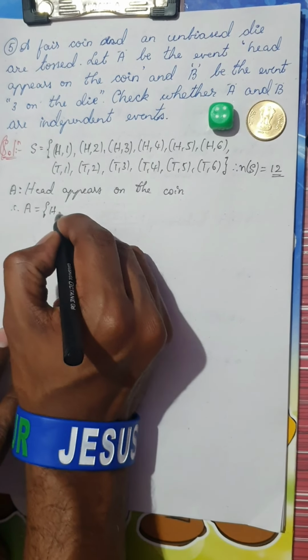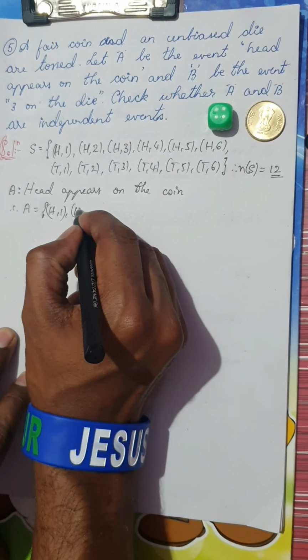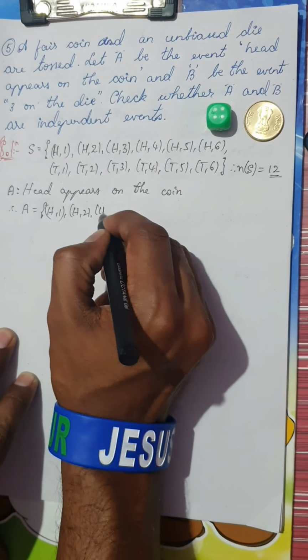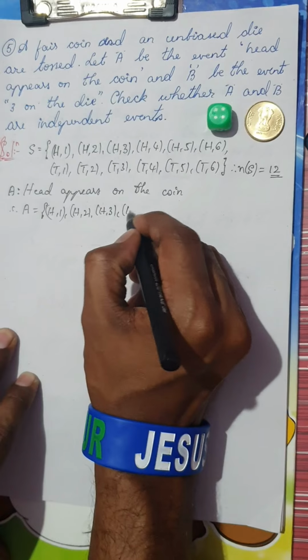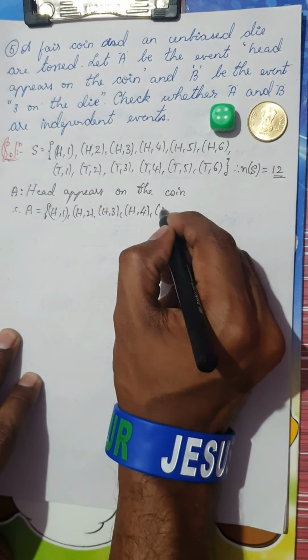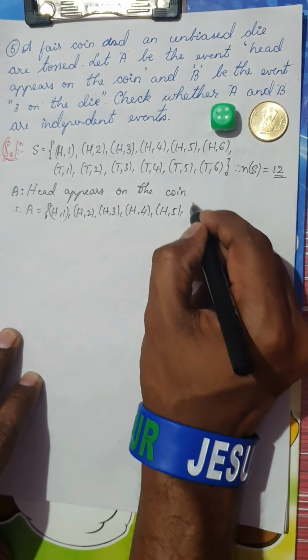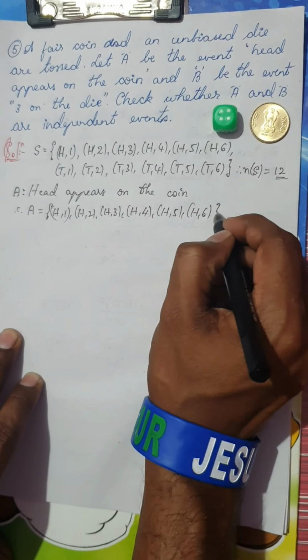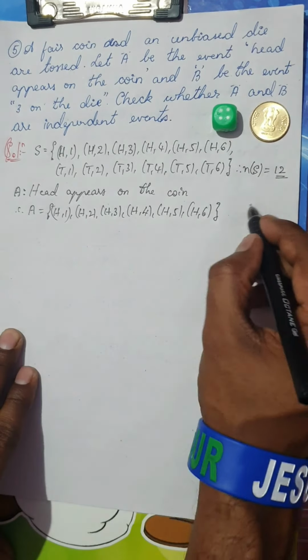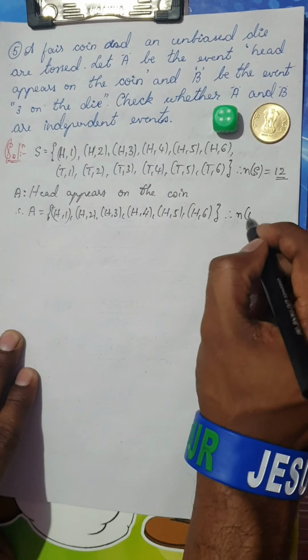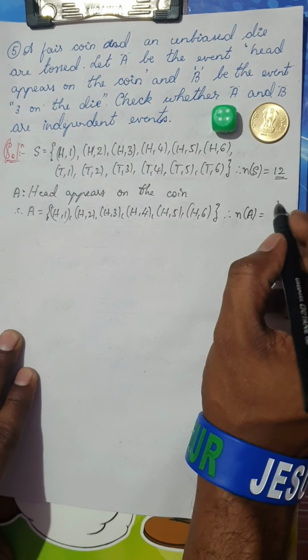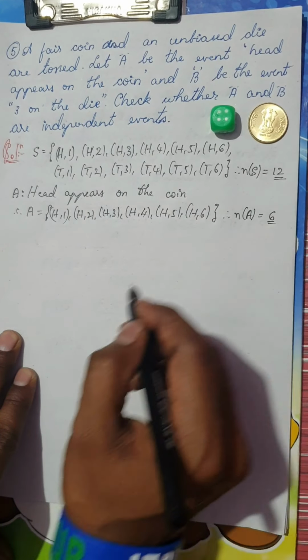The first 6 ones: H1, H2, H3, H4, H5 and H6. So this is the event A. Therefore, the number of elements in the event A is 6. Is it clear?